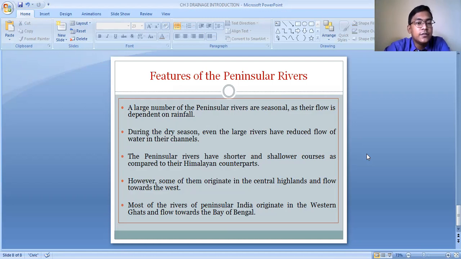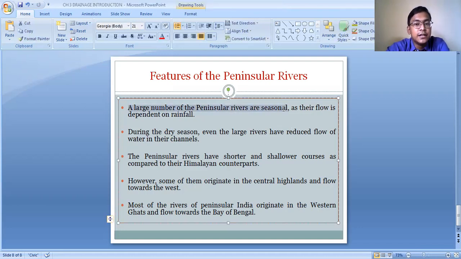So these rivers do not have a continuous supply of water. They only depend on the rainfall. So the peninsular rivers are considered seasonal rivers, because their flow is dependent on the rainfall. During the rainy season, they have enough supply of water, and during the dry season, the flow of the water reduces.